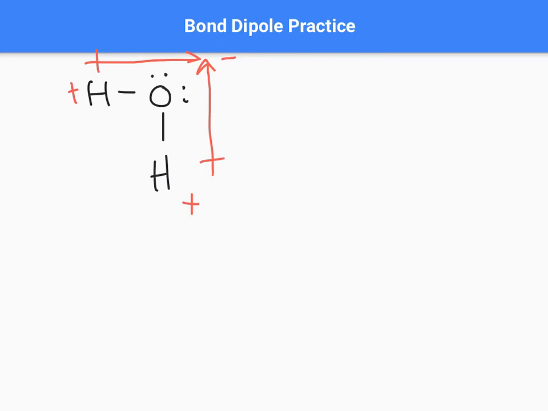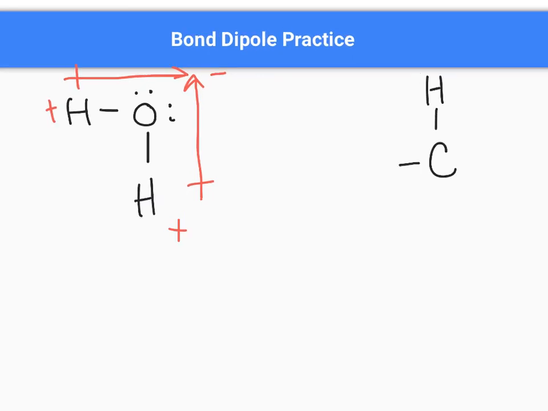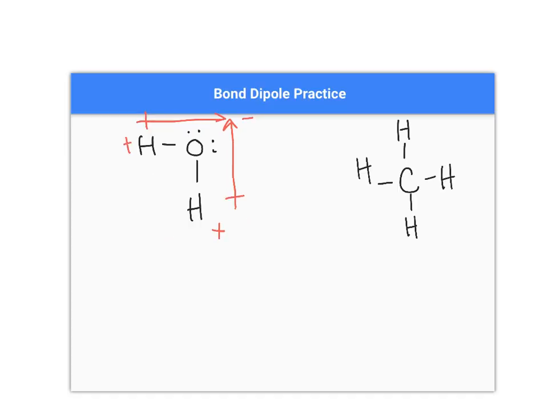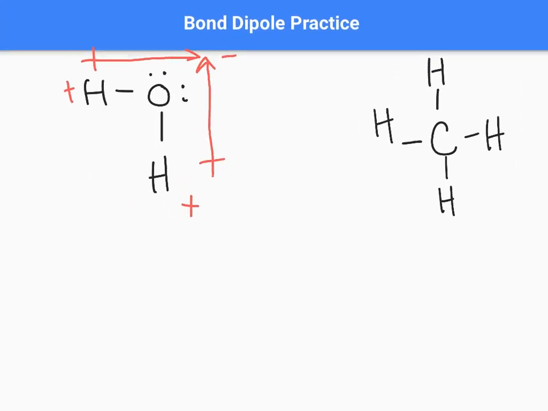Let's look at methane, CH. I think I accidentally zoomed in the whole screen. So, oh my goodness, now I went too far. Okay. You know, I could edit this out, but I just don't feel like it.